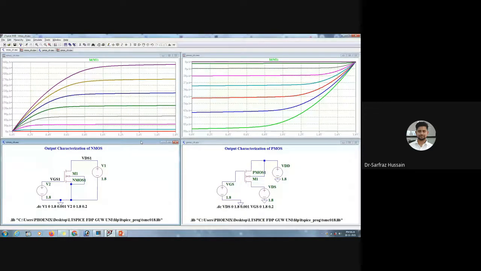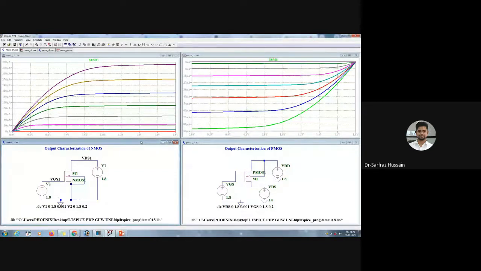But if you are doing some basic simulations, or even if you are going to design an op-amp or anything, the advantage of LTspice is that you can use a schematic, and you can perform all the simulations which you can do in HSpice. Okay, I'll start with the advantages of LTspice first, and then I will compare it with HSpice. First of all, we can use either Spice code or the schematic. This is one of the advantages of LTspice.